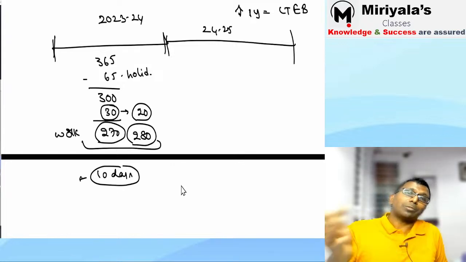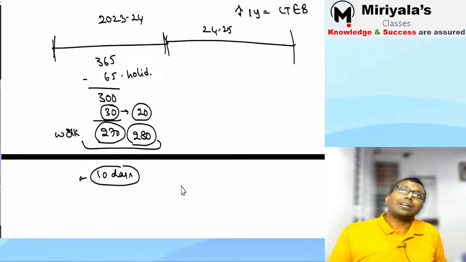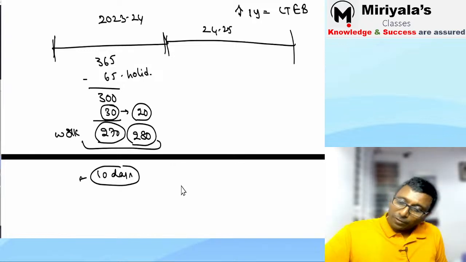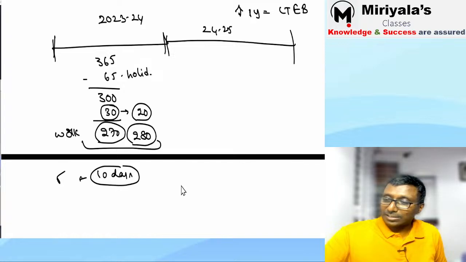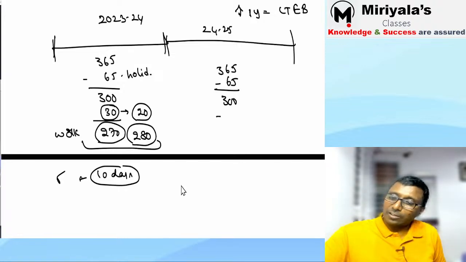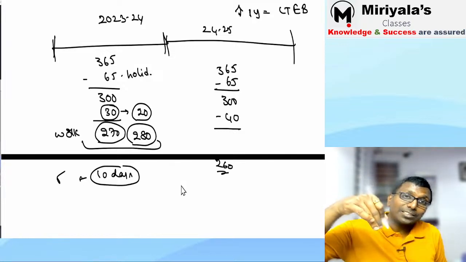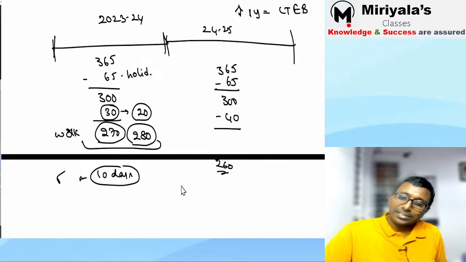Now, like you, some 100 people have worked. 100 into 10 days, how much work must have happened. So remember that, the benefit to the company has come in the current year. Next year, what is happening? 365 days, normal 65 days holidays will come to 300 days. Assume this man utilized all the 40. All the 40 utilized, so he is working for 260 days. He is working a lesser number of days here.